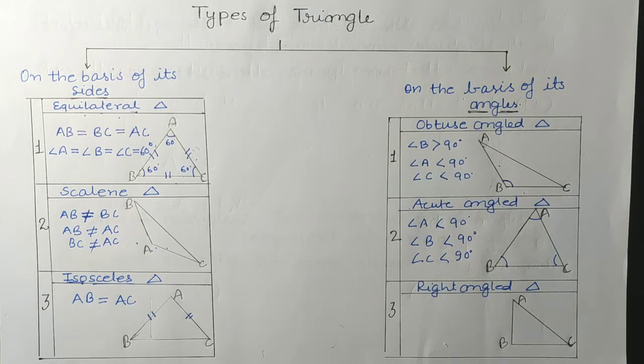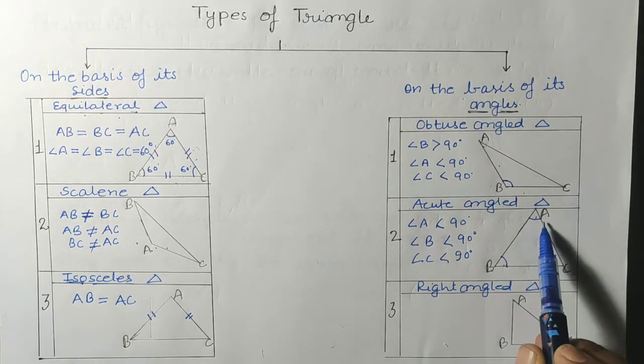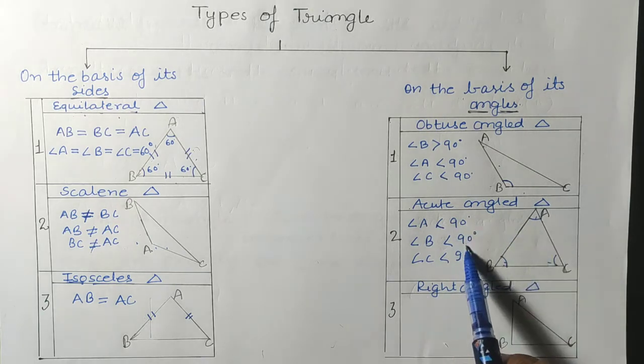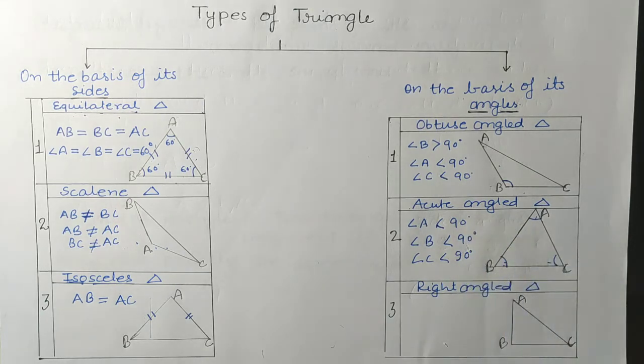Okay students, once again, when in a triangle all the angles measure less than 90 degrees, then that type of triangle is known as an acute angled triangle.